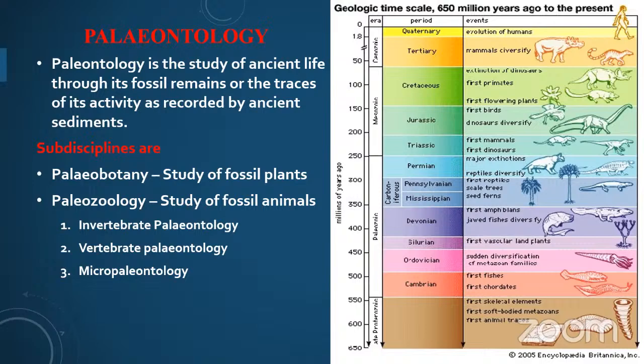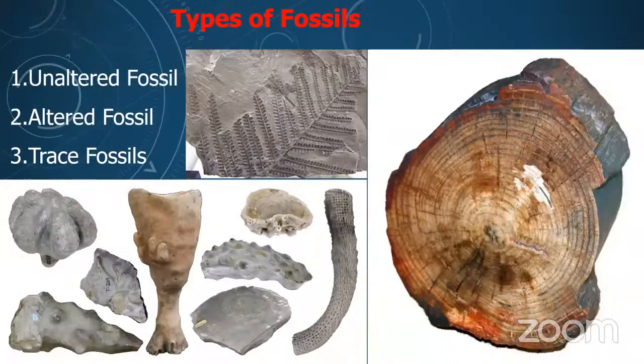In the next slide, you can observe this is a plant fossil. This is wood. It is converted into fossil by the deposition of calcareous material in the wood material.